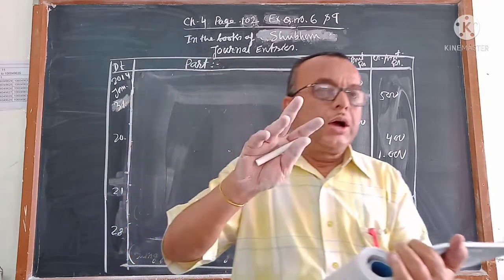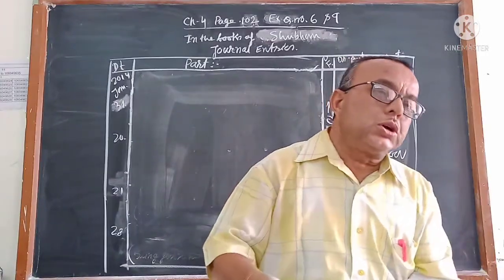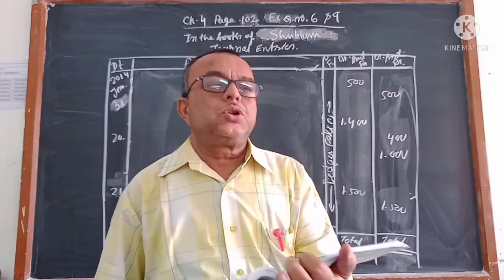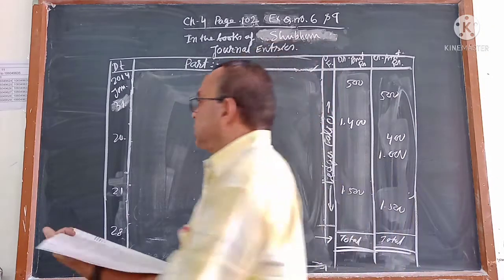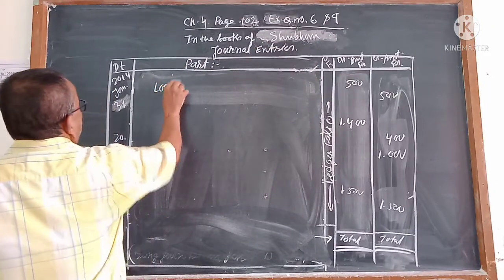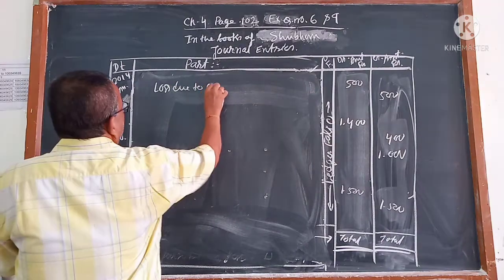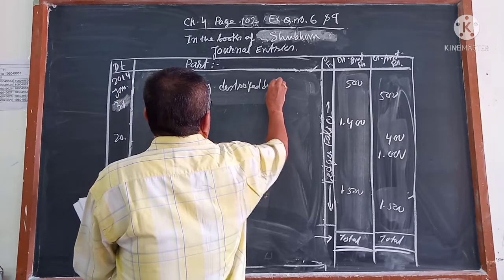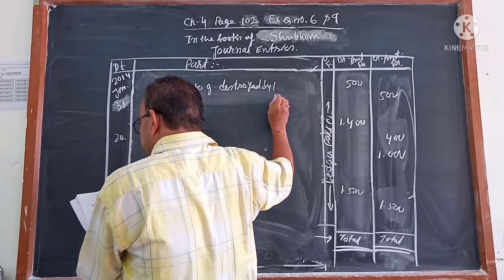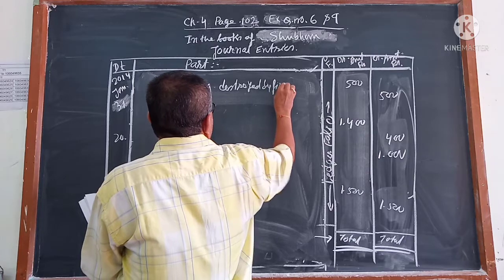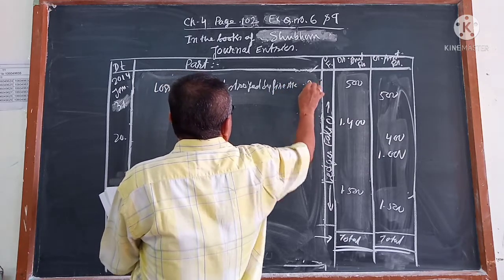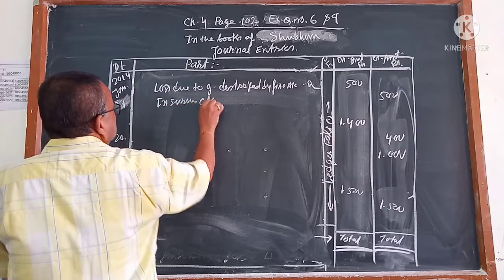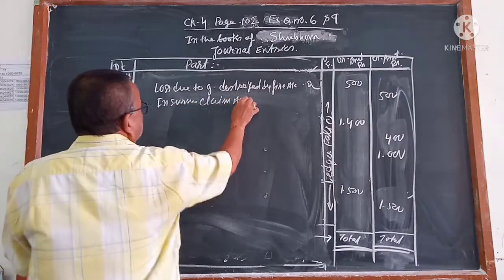2,000 का goods destroyed हो गया, goods were insured, but insurance company has said that you will pay 1,000. Actually loss is 1,000. इसको जाना रहेगा loss due to goods destroyed by fire account debit. Or insurance claim account debit.